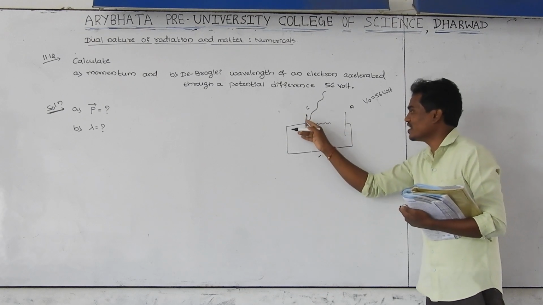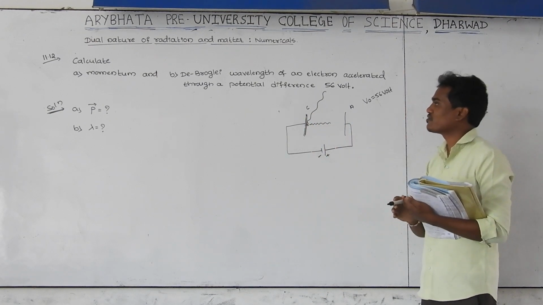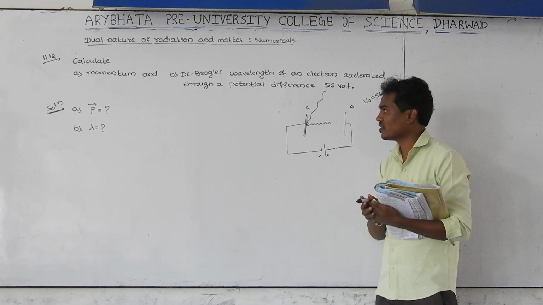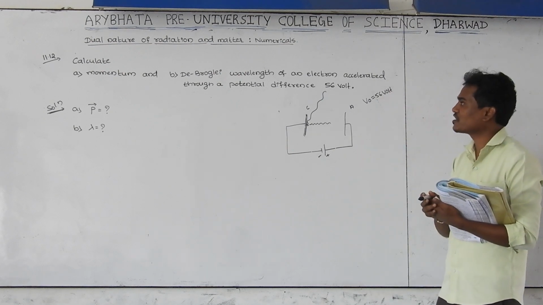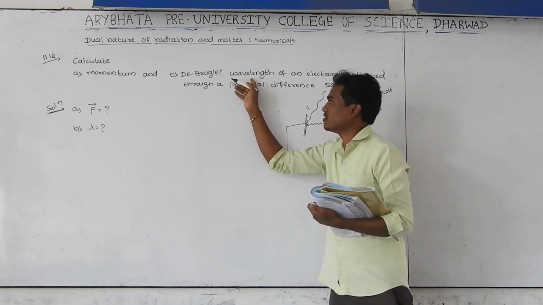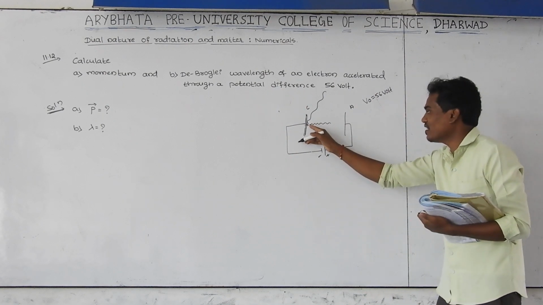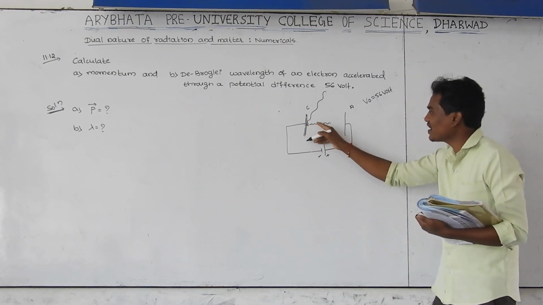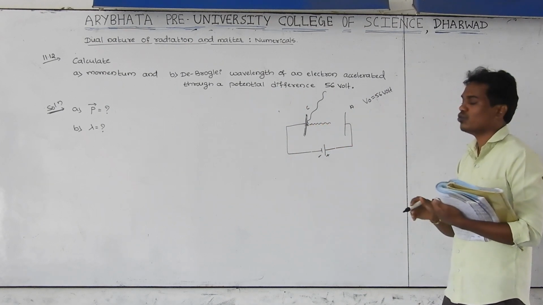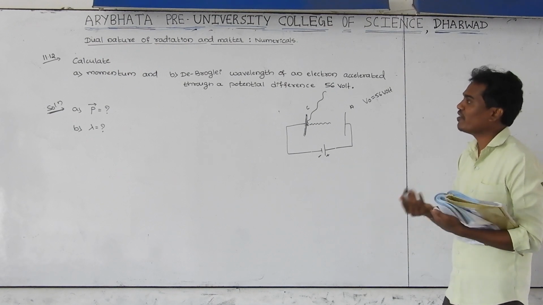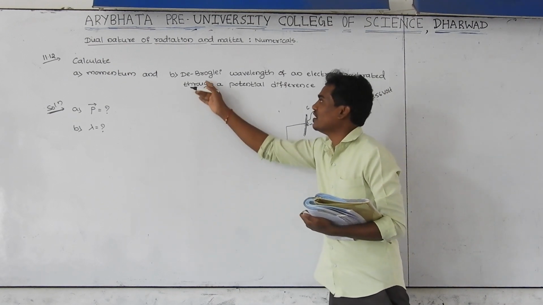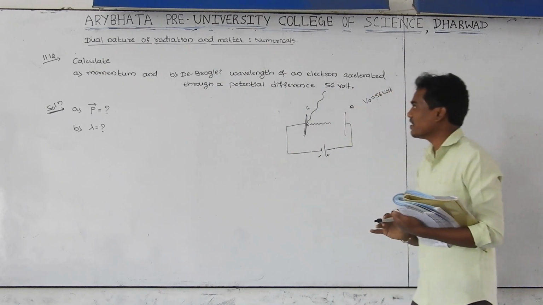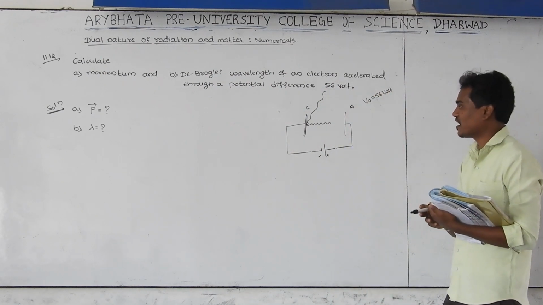These waves associated with the particle are called de Broglie waves, and the wavelength of those waves is called the de Broglie wavelength. Whenever a particle is associated with a certain kind of waves, those waves are called matter waves, and the wavelength of those waves is called the de Broglie wavelength. And you have to find out the de Broglie wavelength of the electron.